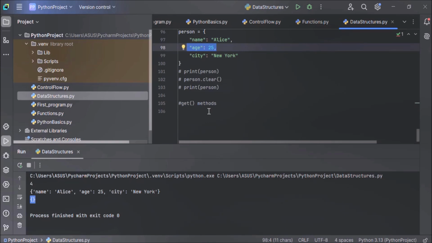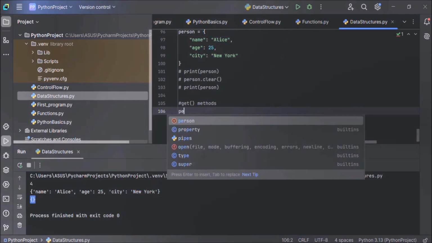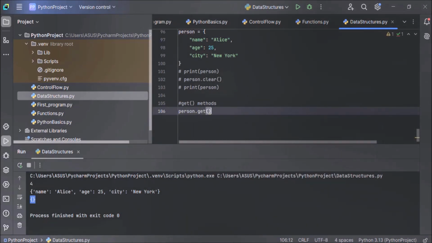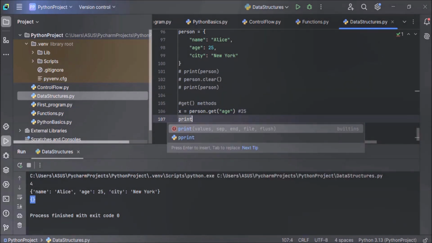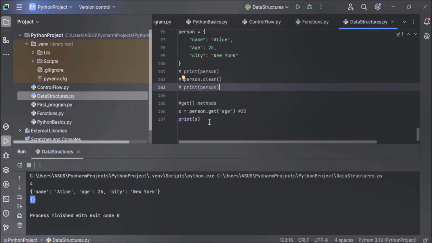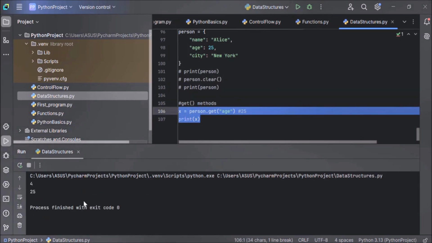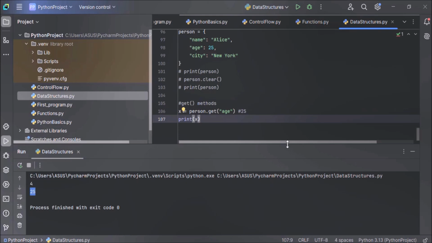By using the get method. How to use the get method? It's very simple. Just write the name of your dictionary, that is person dot get, and in round brackets specify your key. Our key is age because we want to get the value of age. This statement will return you the value. Now let's store that return value in a variable named x. So this x will hold the value of key age. The value is 25. And now let's display the value of x by using the print function. Now let's execute the code and see the output. It should display 25. So I hope you have understood how to get the value of a key using the get method.